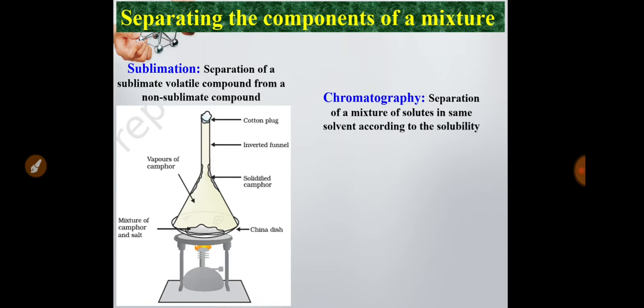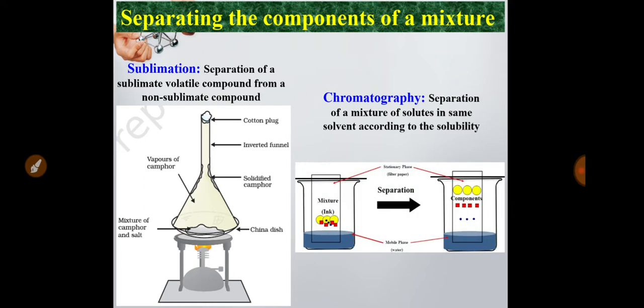Next one is chromatography. Chromato means color, the separation process according to color. Here the separation process is carried out on the basis of solubility. If different solutes are present in the same solvent, they can be separated by the chromatography technique. This is the process. Here on a filter paper, some ink is dropped, and ink is a mixture of different solute particles in the same solvent.